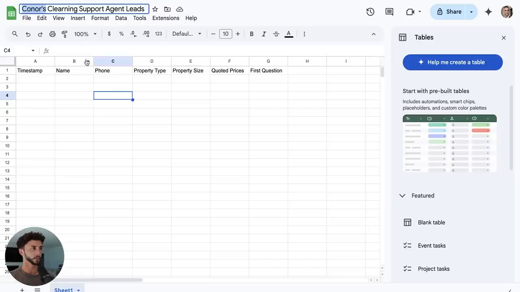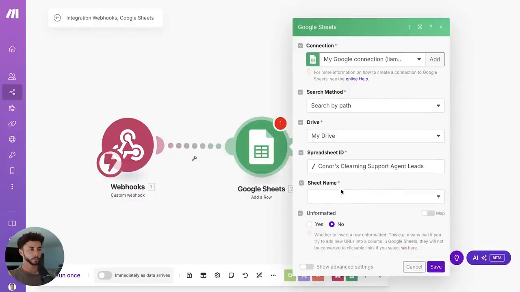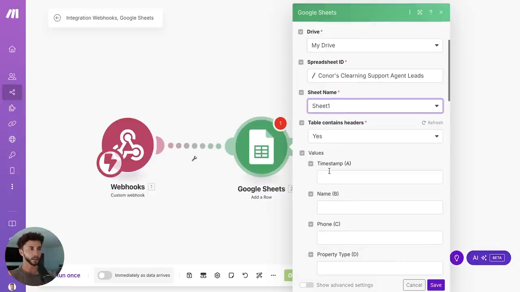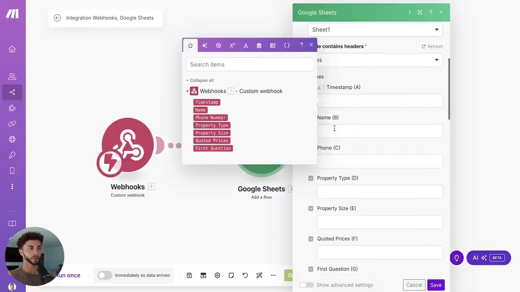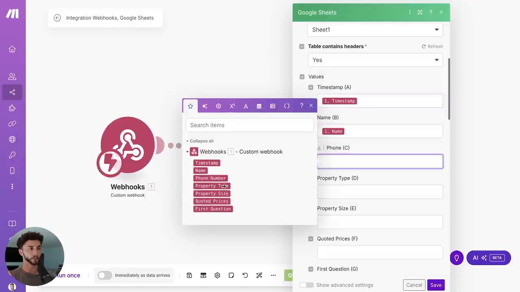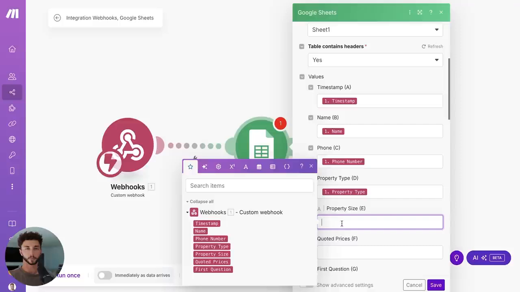Why do I keep spelling cleaning wrong? Cleaning. Now we have the spreadsheet set up. The sheet name is just going to be sheet one. Does the table contain headers? Yes, it does. And now we get to put in all of our values. So bam, timestamp, pop that in there. Name, pop that in there. Phone, pop that in there. Property type.